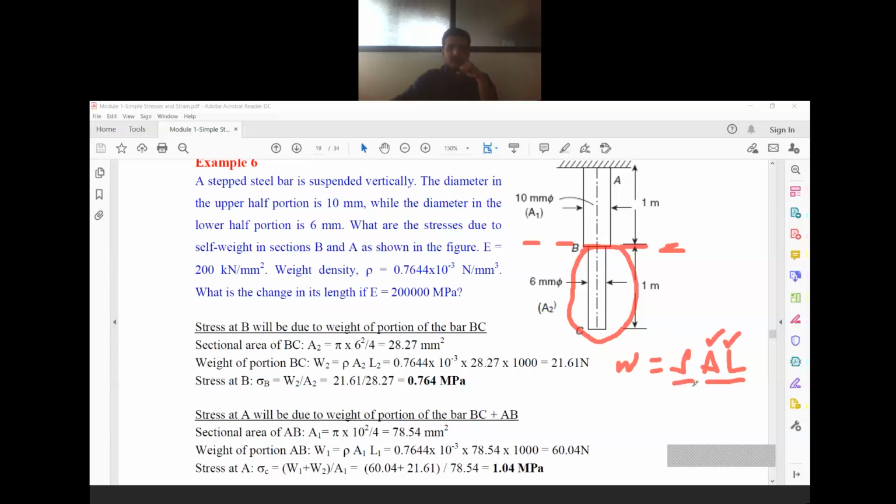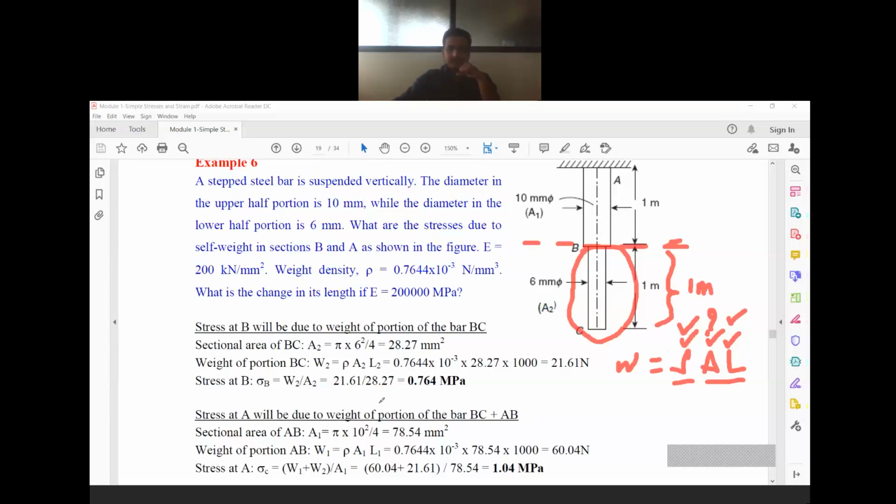You will get the volume, multiplied by density, you will get the weight of the material. They have given the density of the material, but the area is not given, and length is given. At section B, what is the length to be considered? The length to consider should be 1 meter. That means the material which is below this portion, that portion you have to consider for the calculation. Okay.